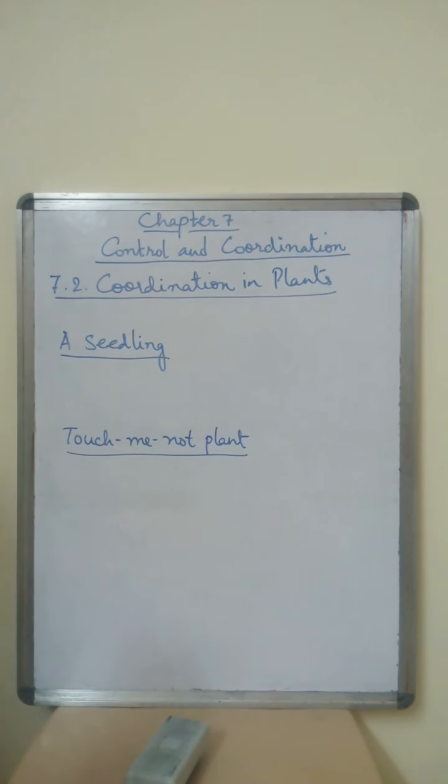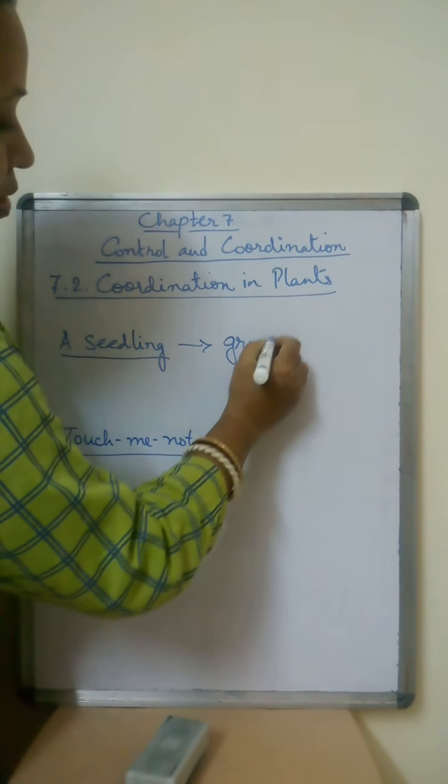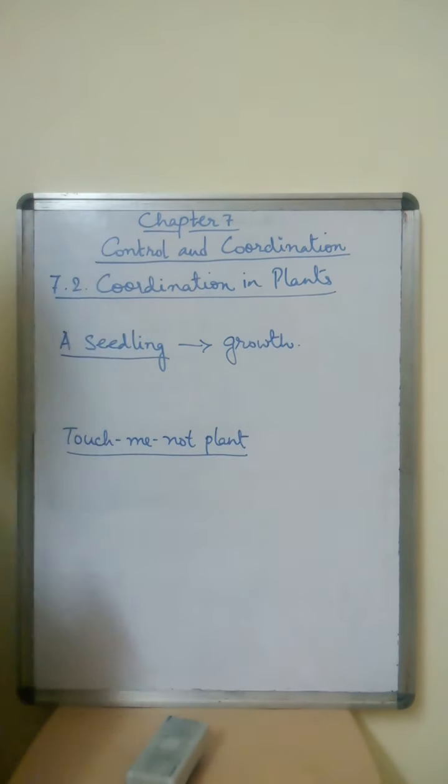After a few days we see that the seed germinates, and the root goes down and the shoot comes up in the air, right? This is a result of growth.